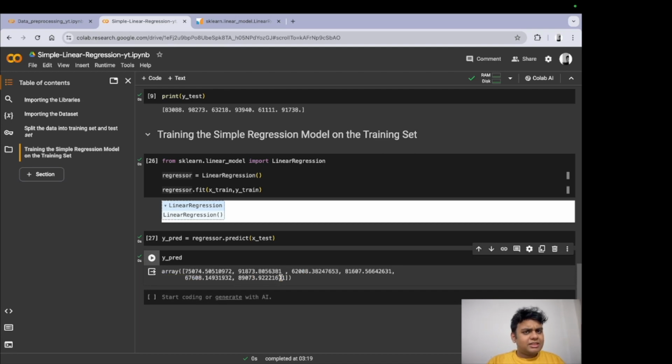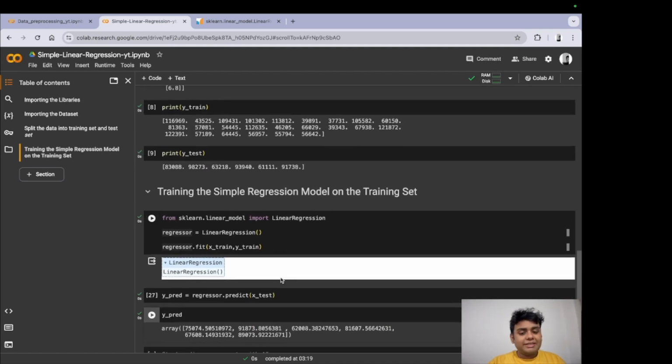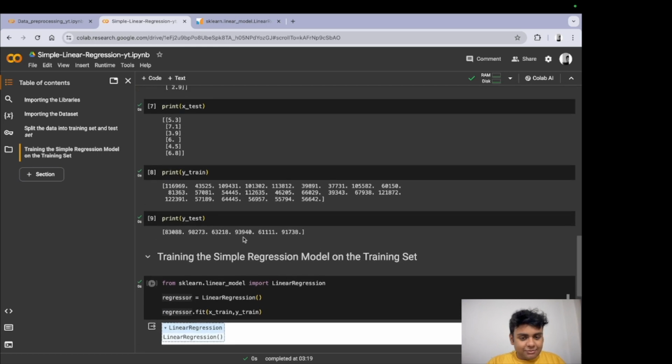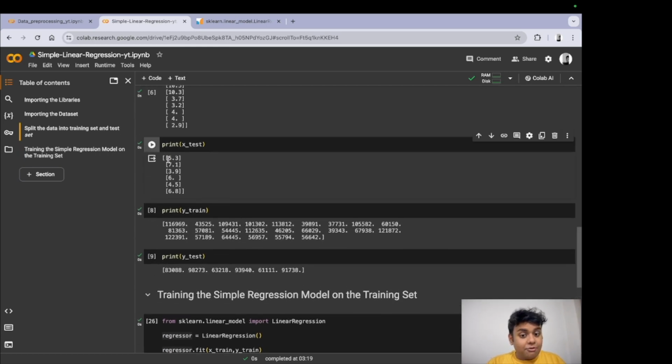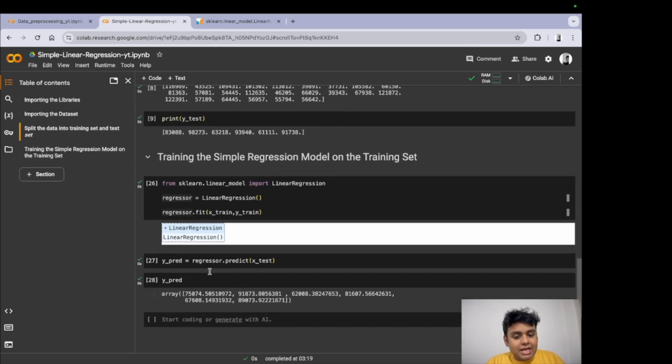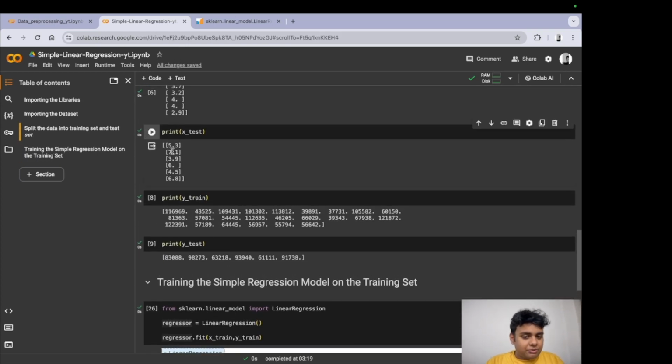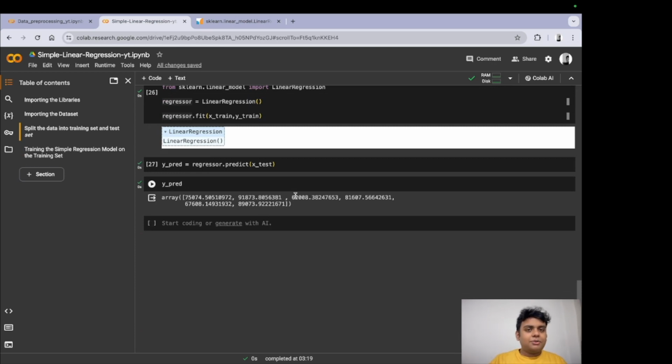Now, what does this value mean? So we're going to scroll up and see what X test was for us. So it's 5.3. So for 5.3 years of experience, the person should get this amount of salary. For 7.1, the person should get this amount, and so on and so forth. So this is working. Our linear regression model that we just trained is working. It's good news, right?